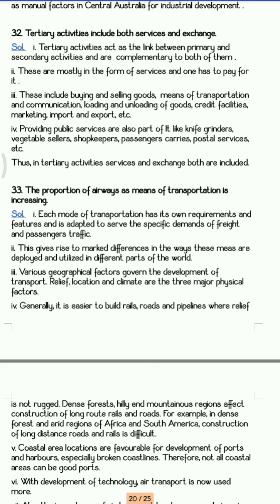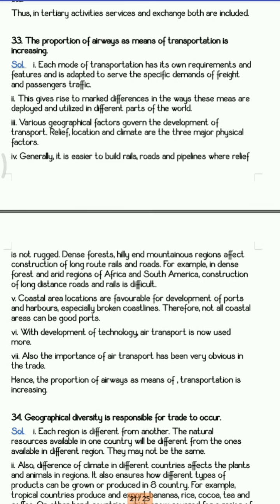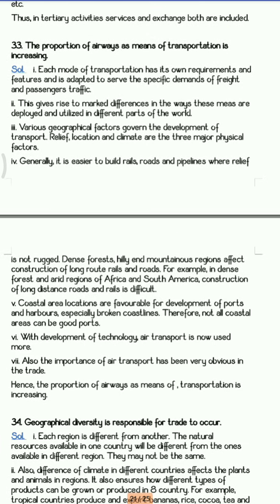It also includes the communication. It also includes the other things like import and export. Okay, all these things like tourism also come under the tertiary activity. Next, we have the proportion of airways as means of transportation is increasing.